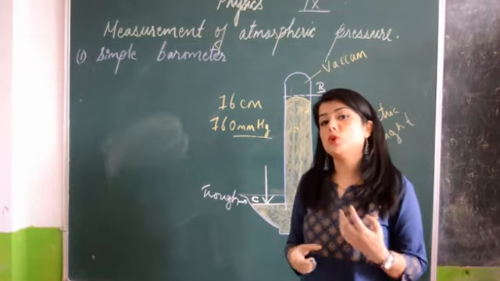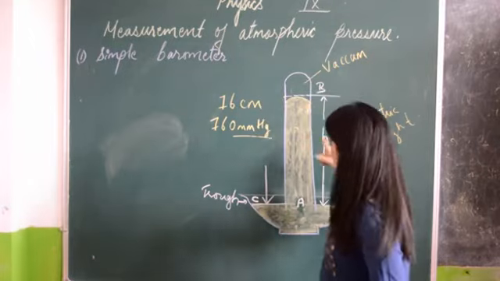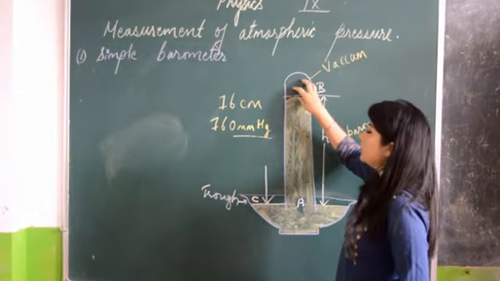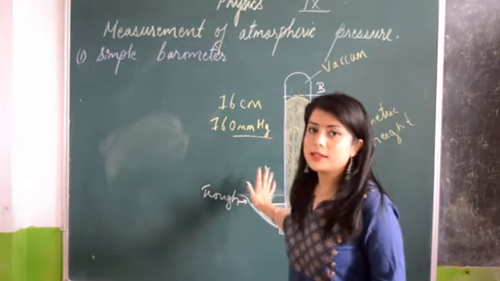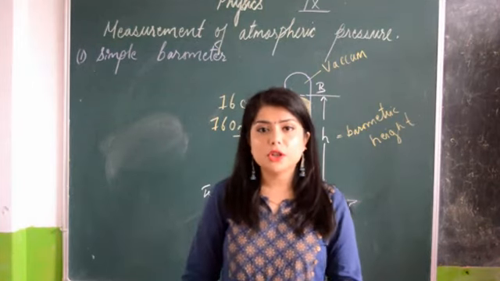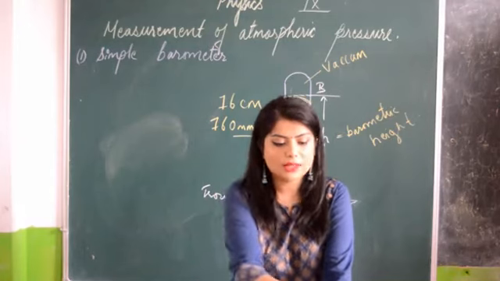It will be known as a faulty barometer. And if some air molecules or vapor enter over here, then also this will become a faulty barometer. Now, advantages of using mercury as a barometric liquid. Why do we use mercury instead of any other liquid?